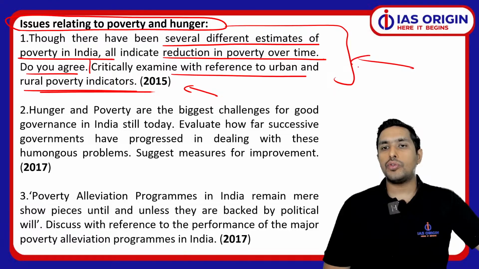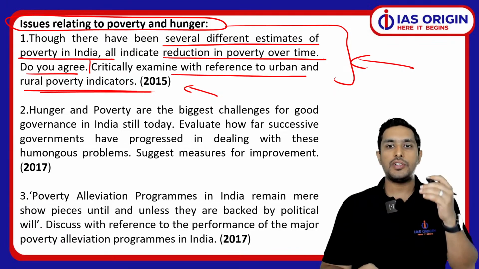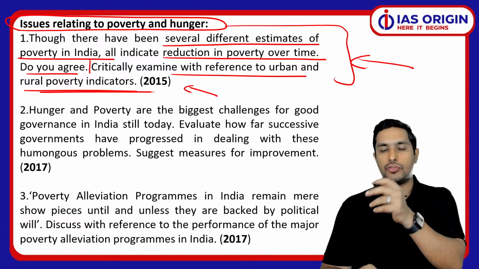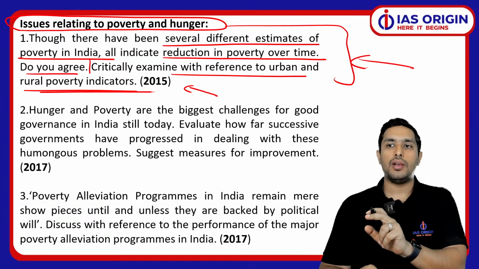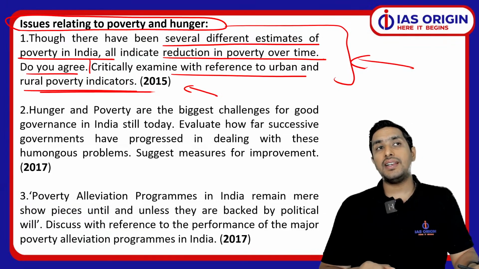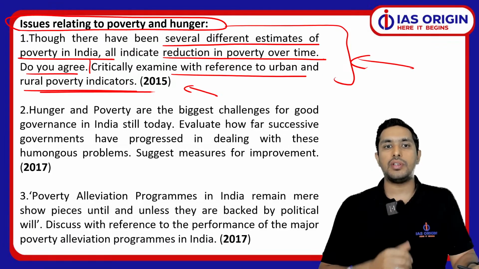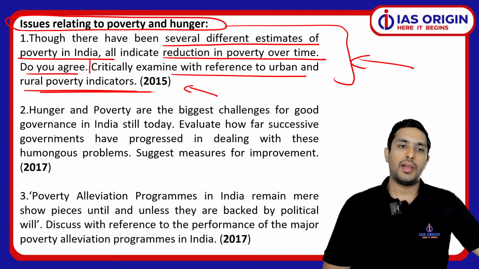In order to answer this question, you have to know about poverty estimation in India, which committee said what about poverty reduction. I won't say it's a very difficult question, but I'll certainly say that this is the kind of question which requires some sort of brainstorming. That is why it's important.